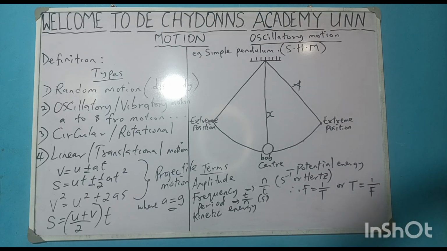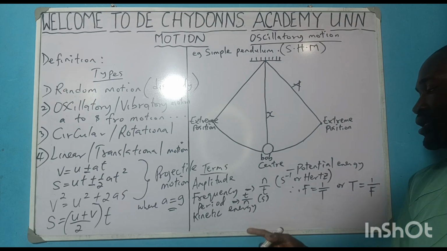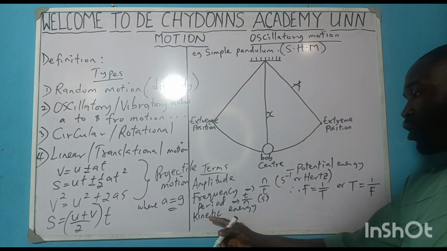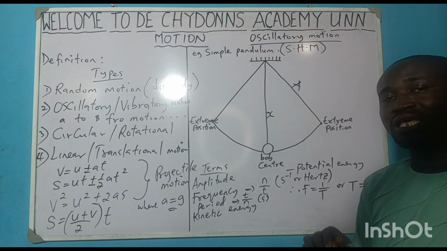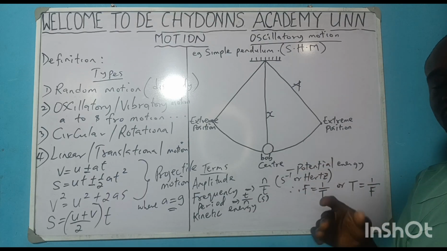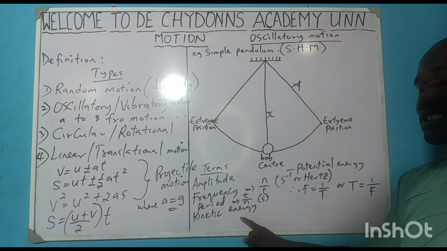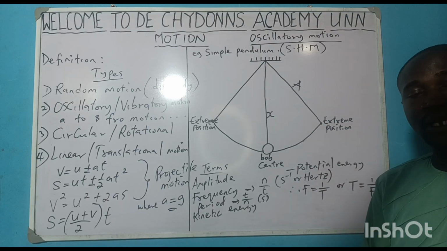Are you getting it? Then when we talk about kinetic energy, the energy a body possesses while in motion, that is what we call the kinetic energy of a body. The unit of it is joules. Then potential energy, the energy a body possesses while at rest.